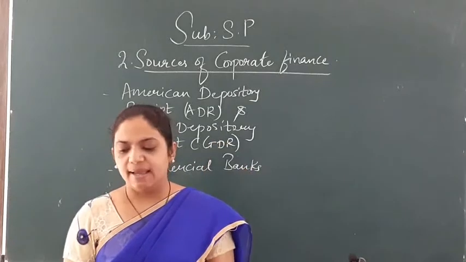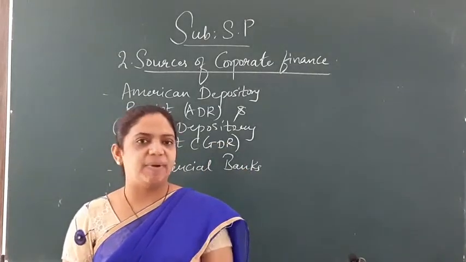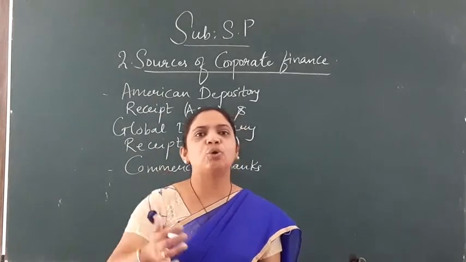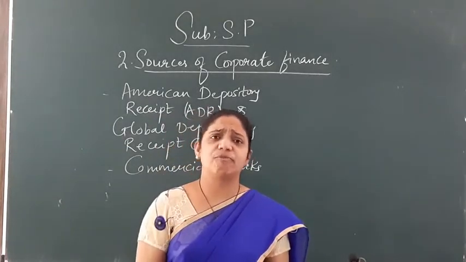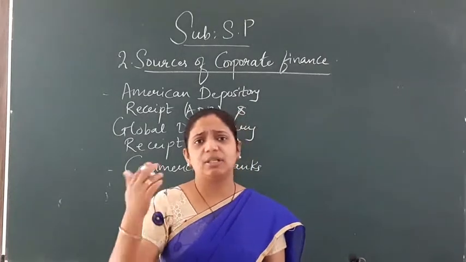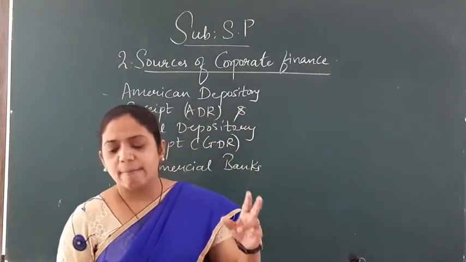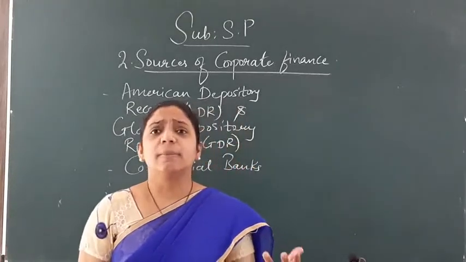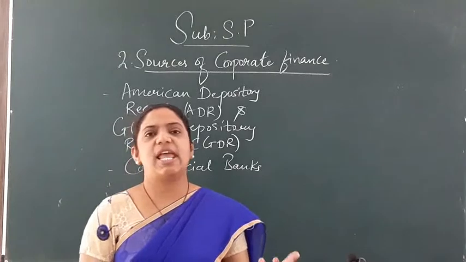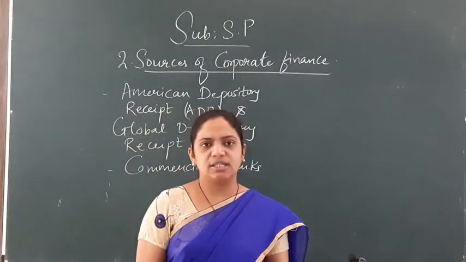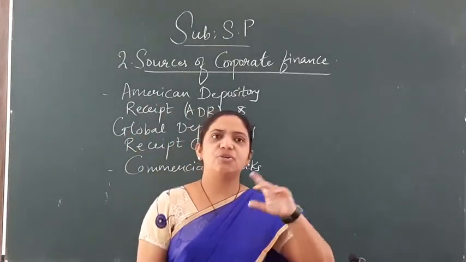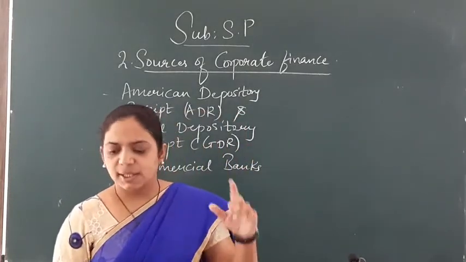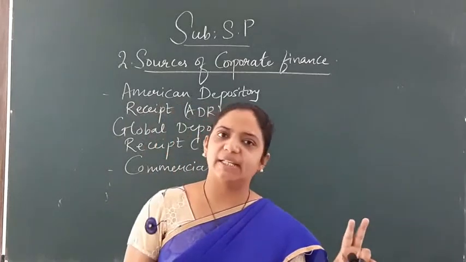The first is A, by granting term loans to the company. Yes or no? What does commercial bank do? Commercial bank grants loans to the company. Various types of loans are provided to the company, number one. Number two, by subscribing to shares and debentures of the company. Bank can do what? Subscription of shares and debentures. Yes or no? That means what? Company can issue shares, but the bank sometimes acts as a depository, and here subscription of shares and debentures can be done by the companies.